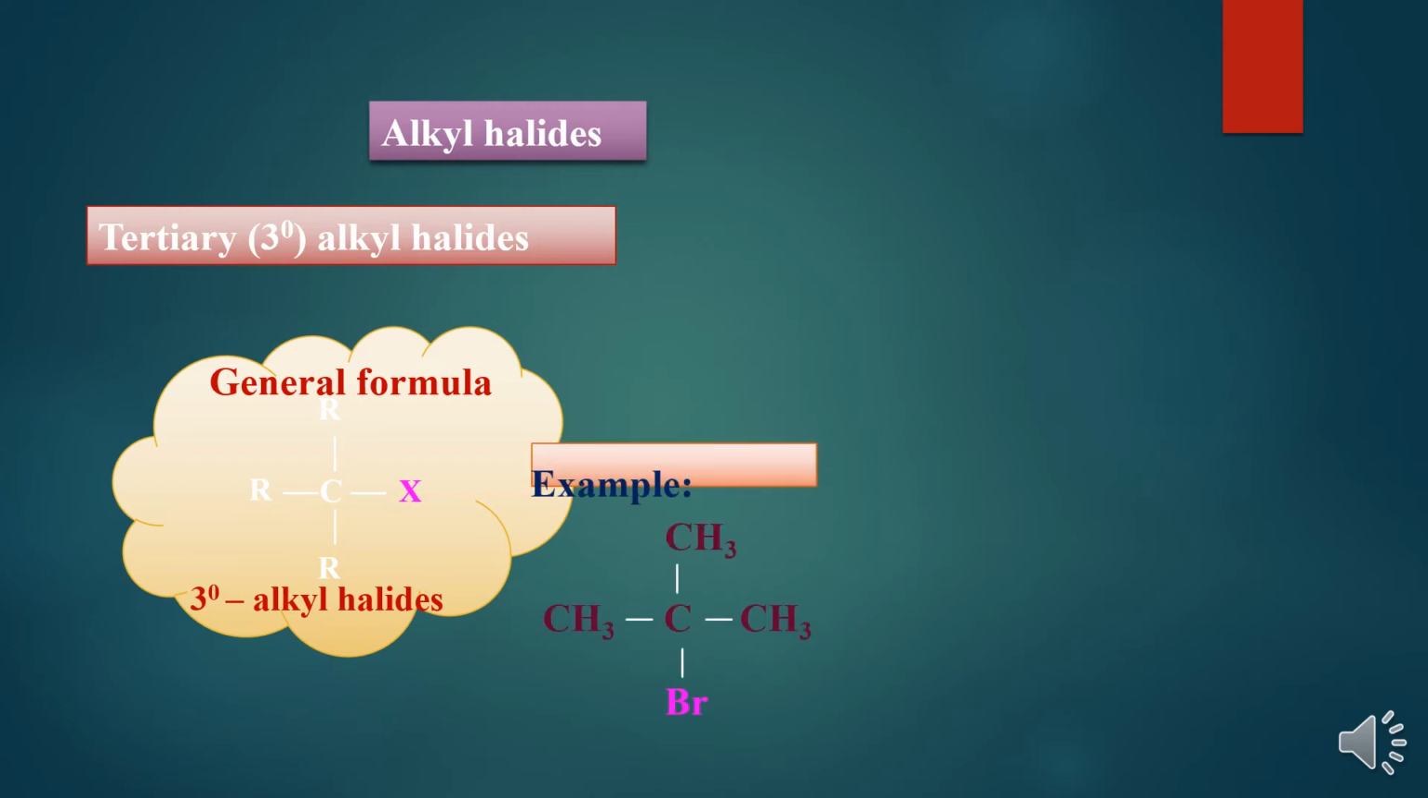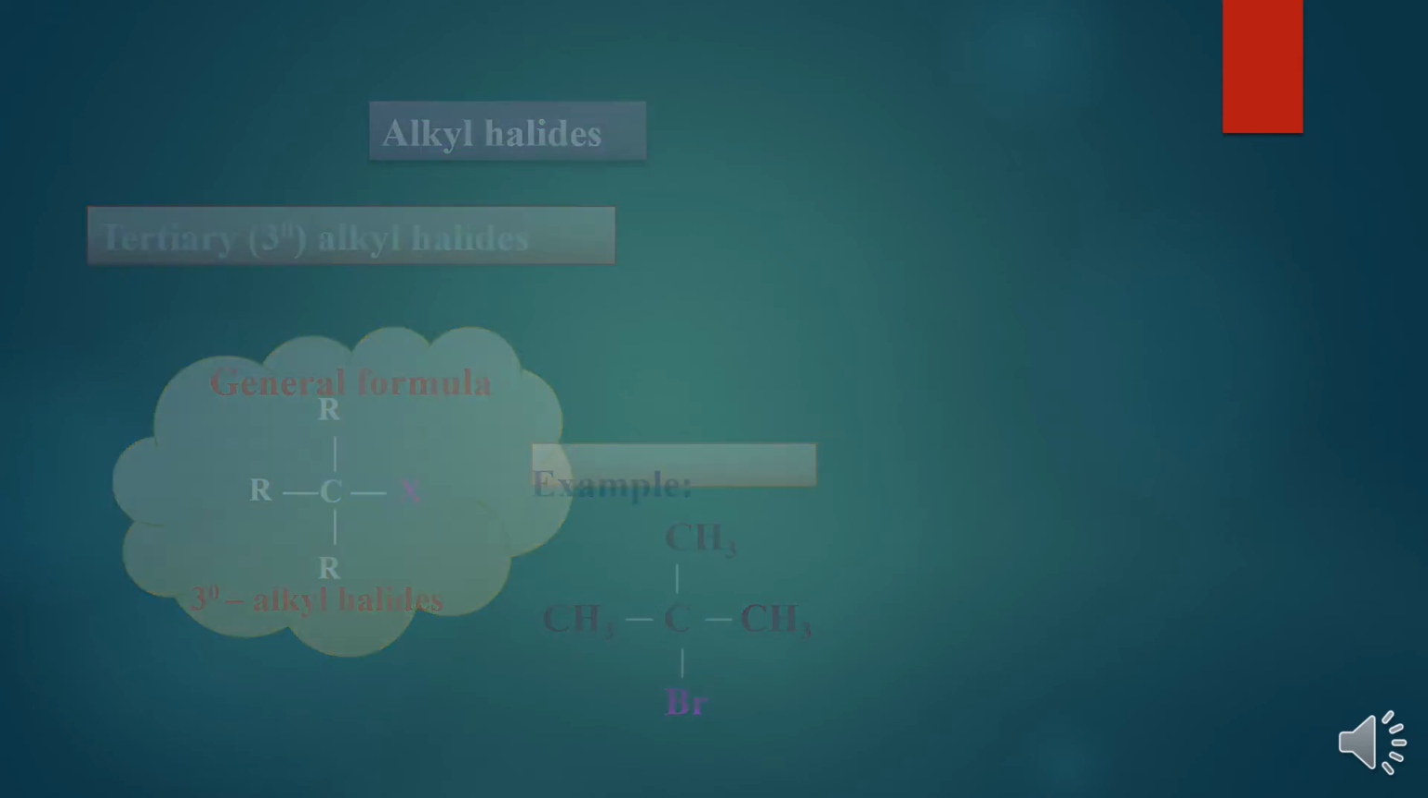You can take one more example, tertiary butyl bromide. Now see, bromine is attached to a carbon atom. That carbon is attached to 3 other carbon atoms, CH3, CH3, CH3. So that carbon atom is a tertiary carbon atom and the alkyl halide is a tertiary alkyl halide.